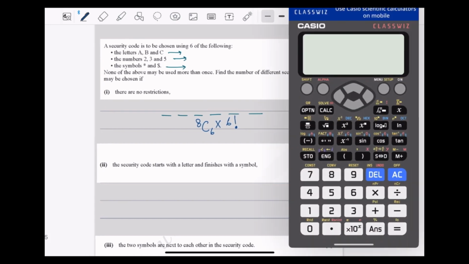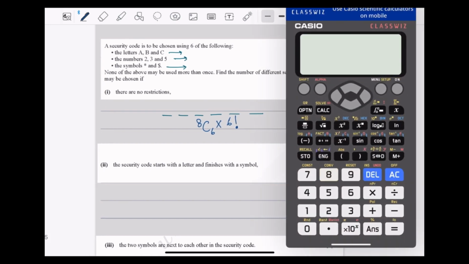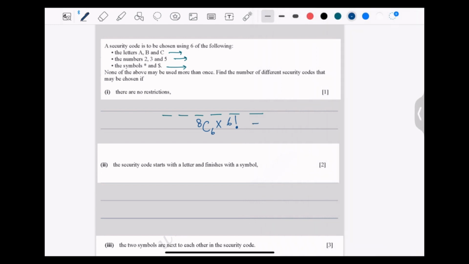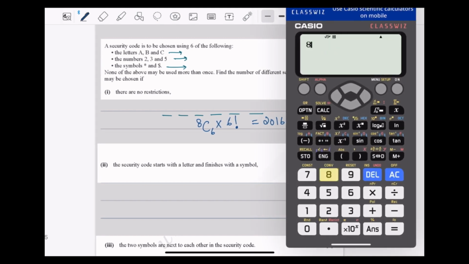So it should be 8C6 times 6 factorial, which is 20160.